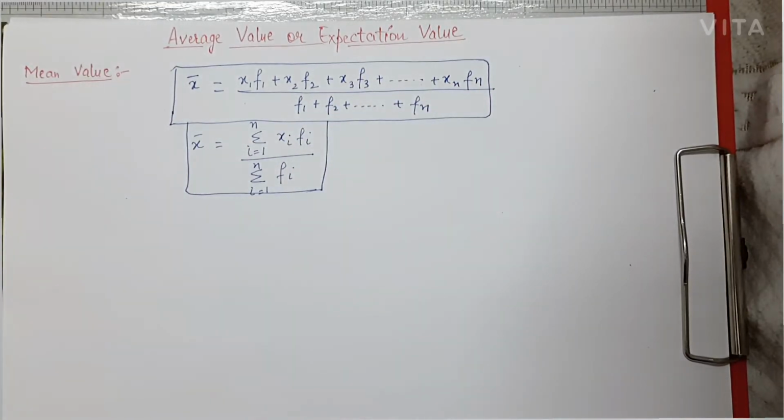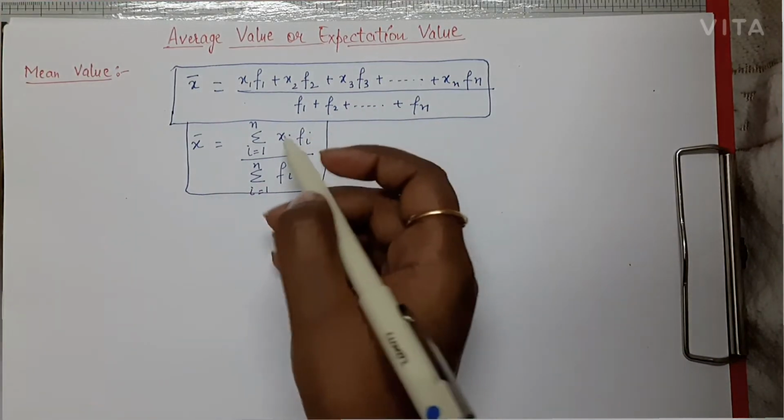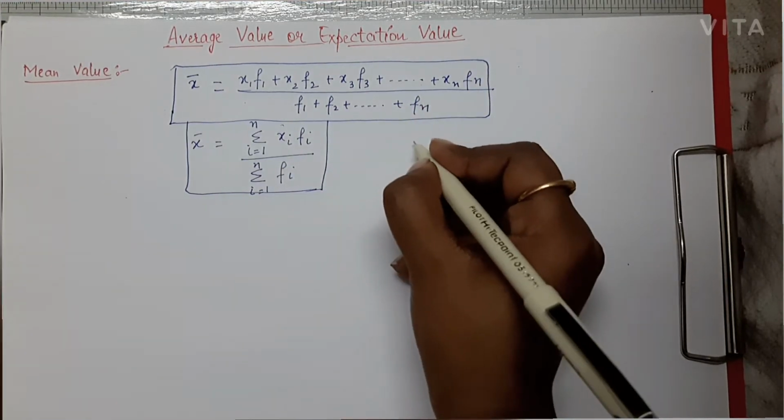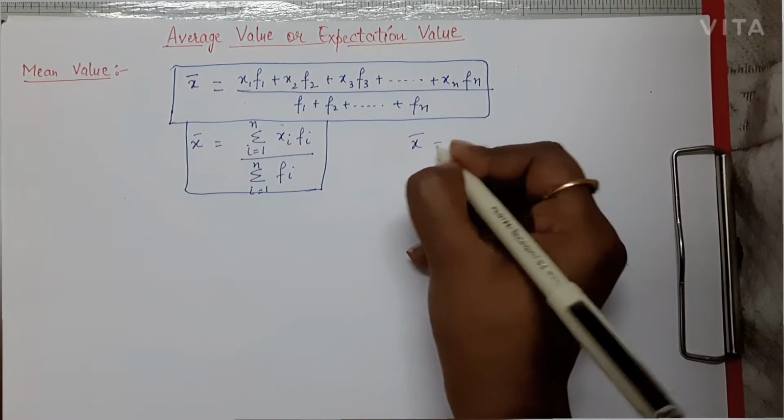Summation is represented by sigma and also by the integration sign. So we can also represent this mean value like this.